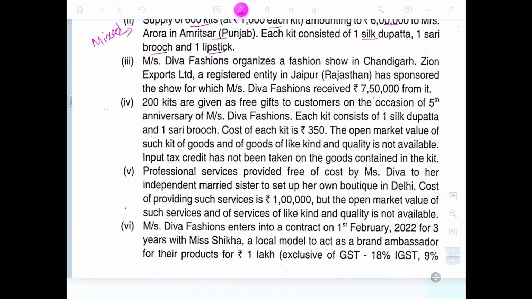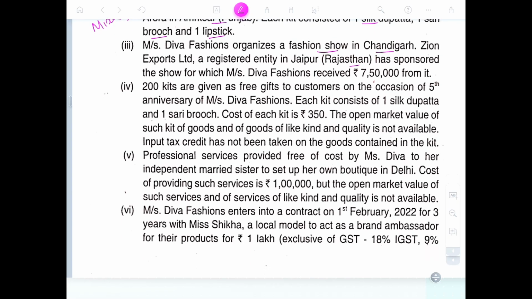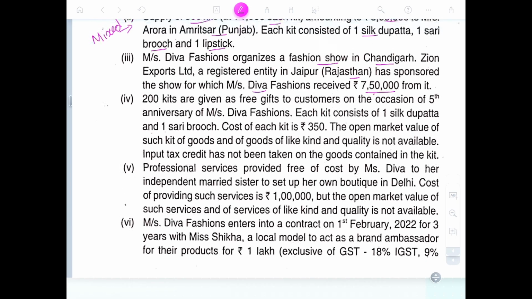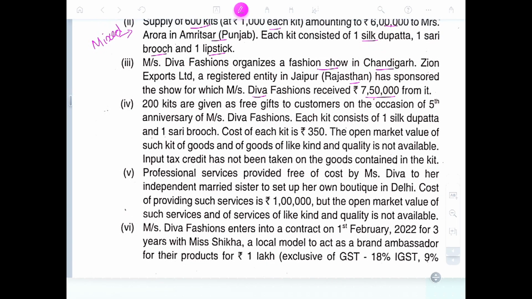Mrs. Deva Fashion is organizing a fashion show in Chhattisgarh. Zone Export, registered in Rajasthan, has sponsored the show for Mrs. Deva Fashion. She received 70%. So they sponsored it and she received it from Rajasthan. But the place of the event is happening in Chhattisgarh. What is important is the place of happening, not where it was received.